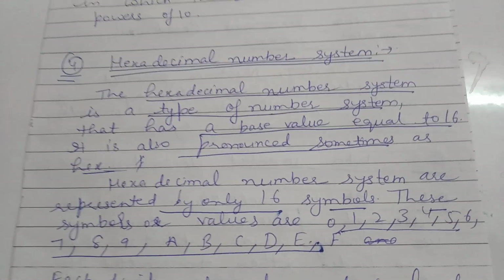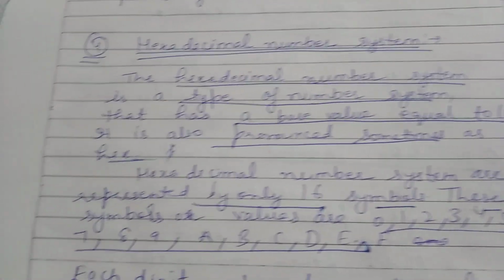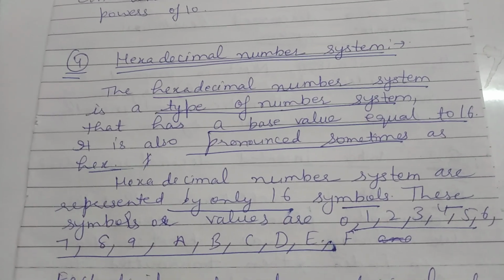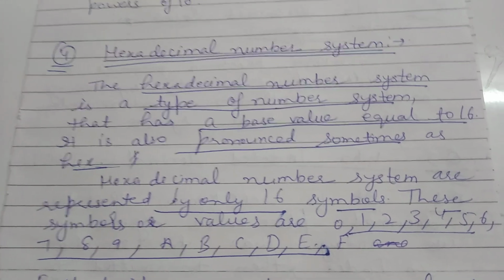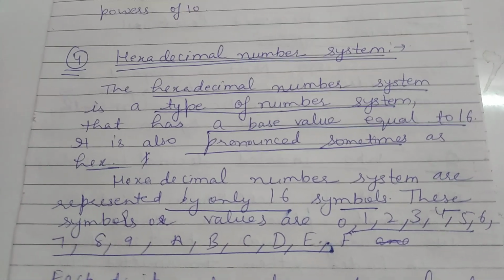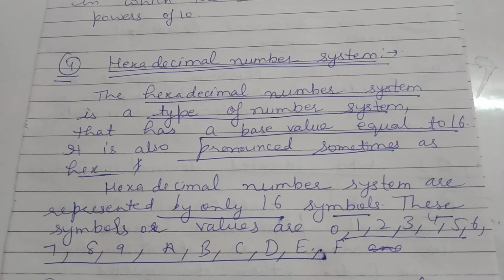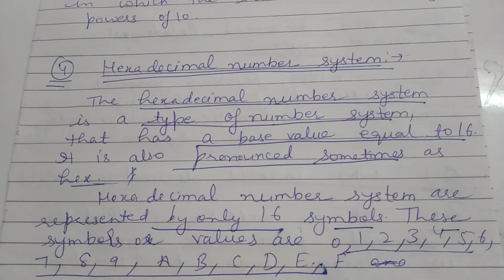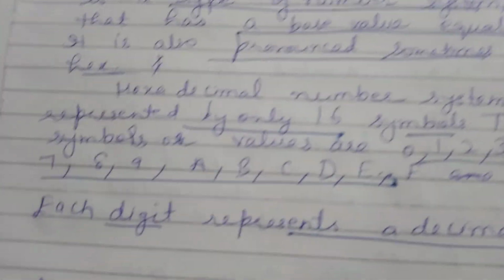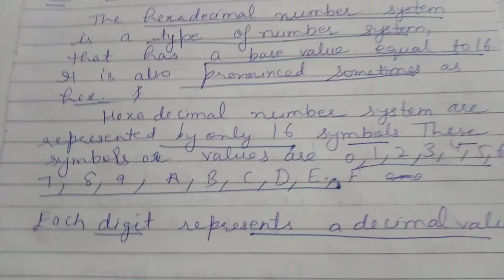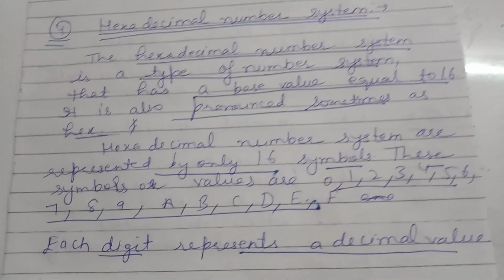It is also pronounced sometimes as hex. The hexadecimal number system is represented by only 16 symbols. These symbols are 0, 1, 2, 3, 4, 5, 6, 7, 8, 9, A, B, C, D, E, F. These are the 16 symbols that we use in any number. In the hexadecimal number system, each digit represents a decimal value.